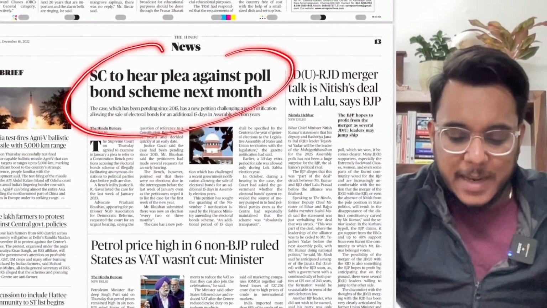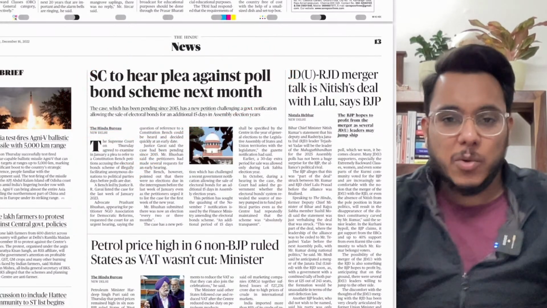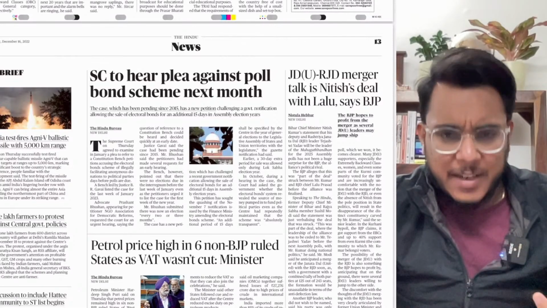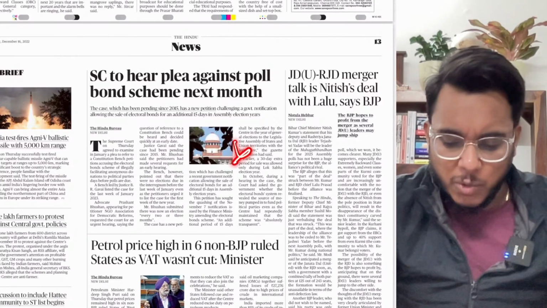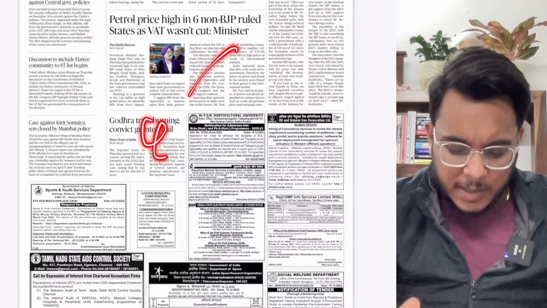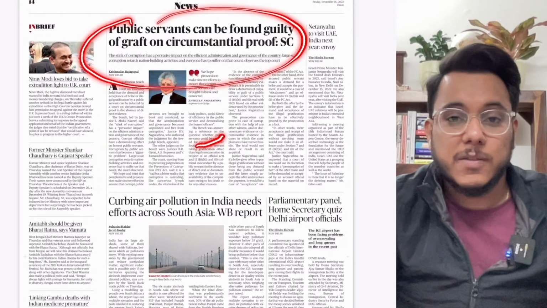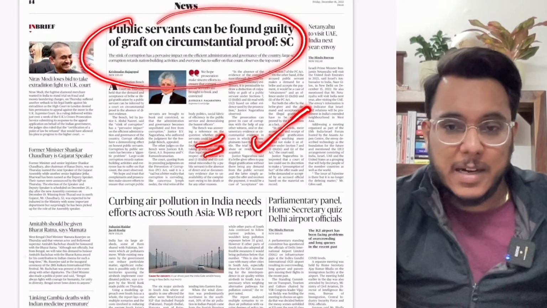Supreme Court to hear plea against the electoral bond scheme. So next month that particular petition will be heard, and when it happens, we'll see this. Till then, no need to follow it. Then moving on, the political articles, etc., are not important for the examination. Then moving on, public servants can be found guilty of graft on circumstantial proof. So we'll see this article.